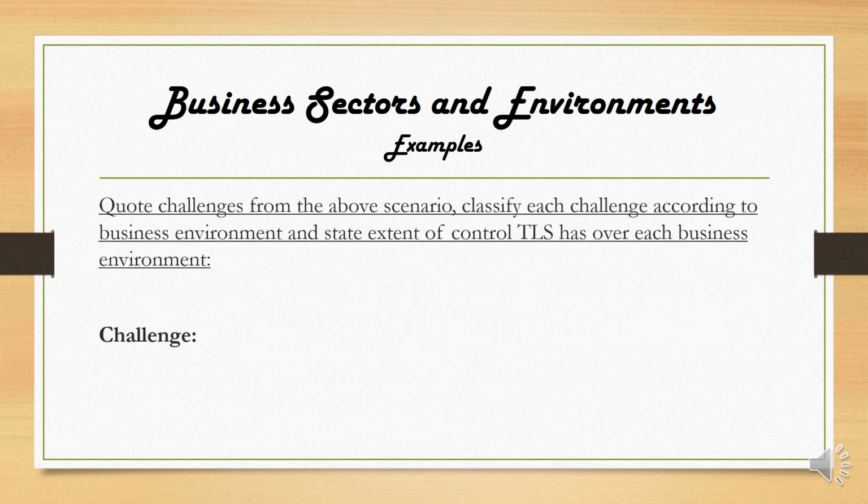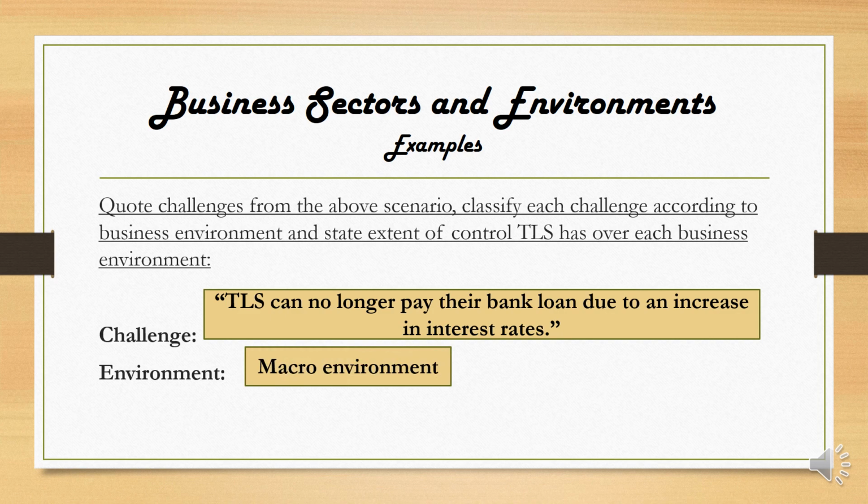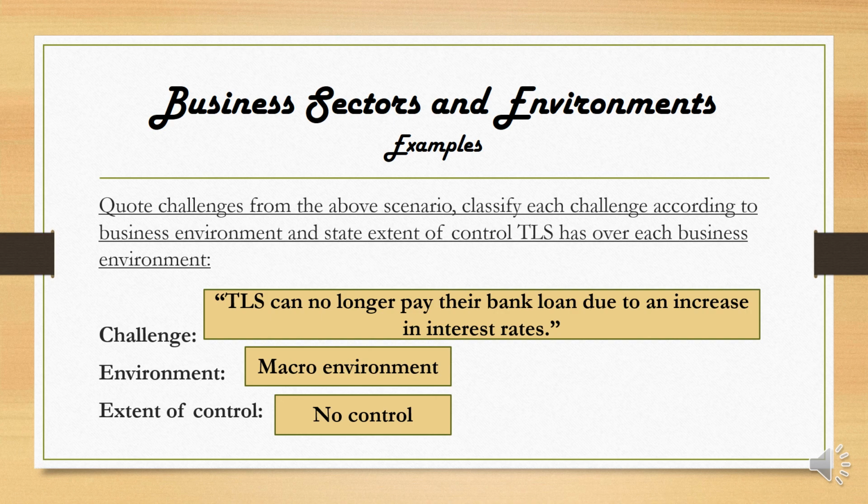The last challenge from the scenario is that TLS can no longer pay their bank loan due to an increase in interest rates. Right. Interest rates is part of the macro environment. All right. And remember our extent of control, we have no control over the interest rates.